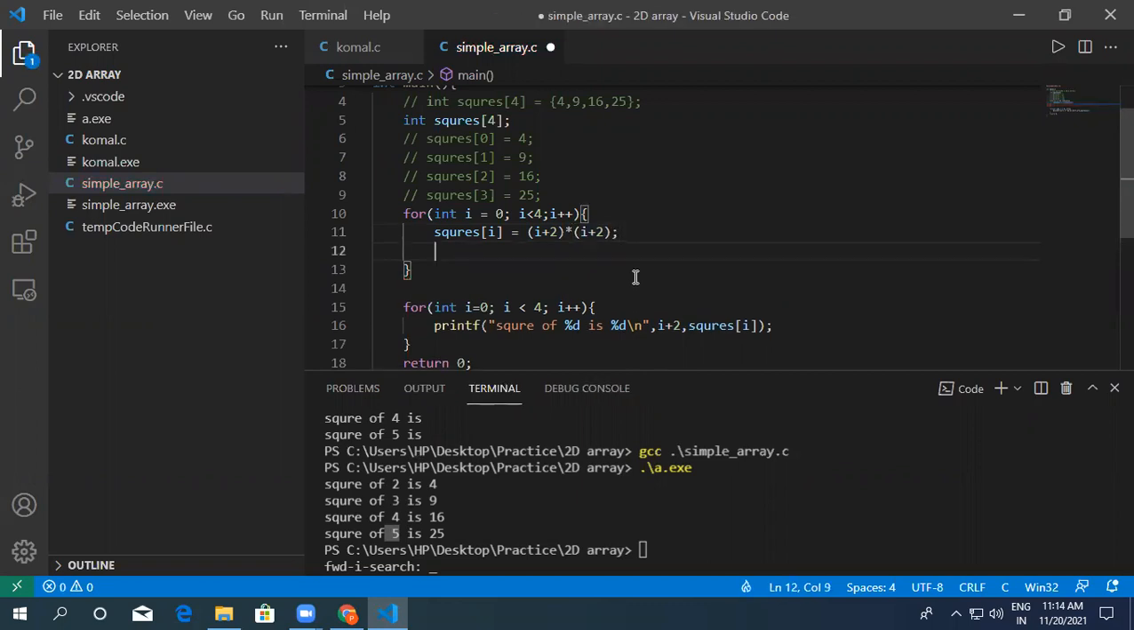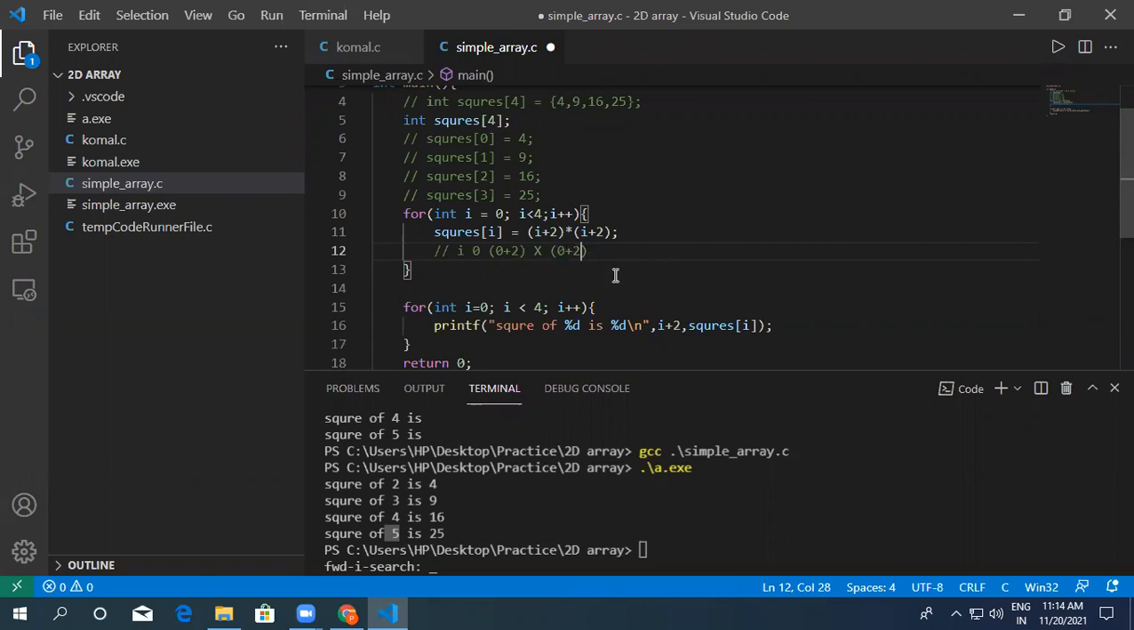Suppose, let's do mathematics here. I is equal to int. Suppose I is 0 here at this time. So what is our calculation? Our calculation is 0 plus 2, into, again 0 plus 2. Okay, 2, so we will get 4. That is the square of 2.